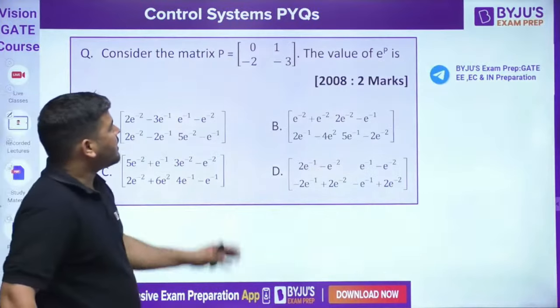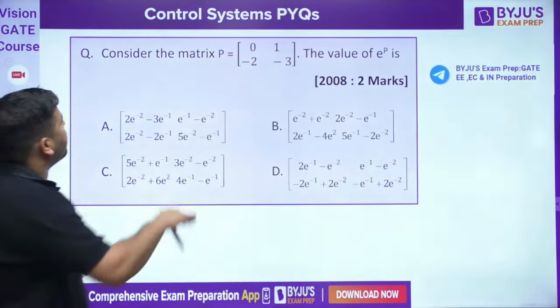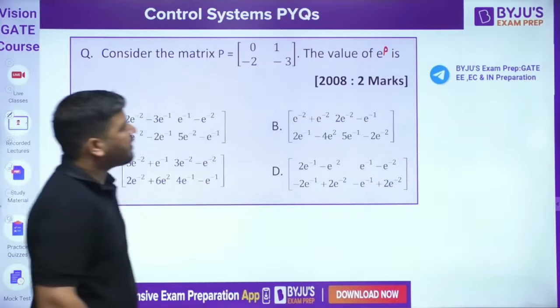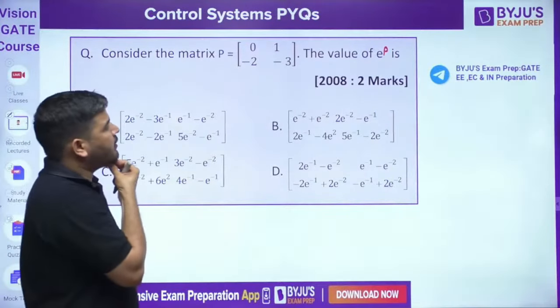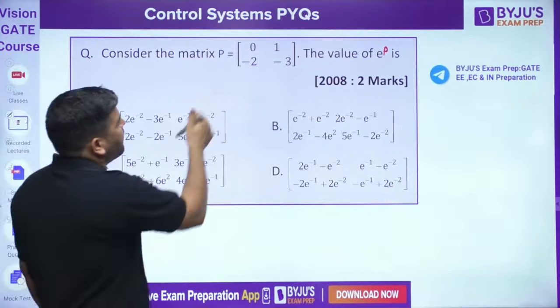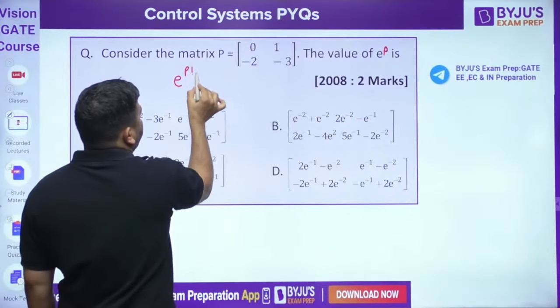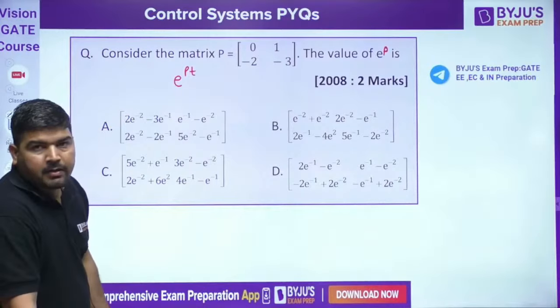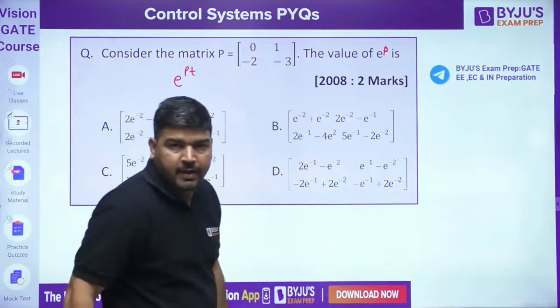Okay. Let's come to the next question, guys. The next question is some P matrix is given. We need to calculate e to the power P. So how to calculate? From P we can calculate e to the power Pt and then put t equal to 1. So how to calculate e to the power Pt? Using Laplace transform. It's very easy.